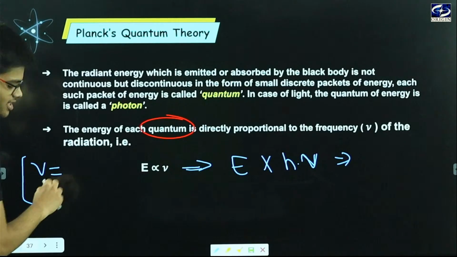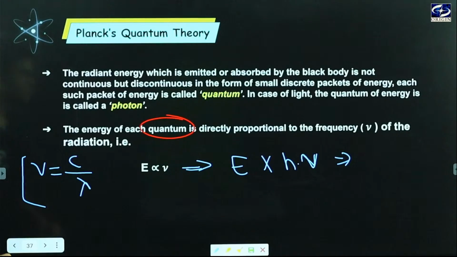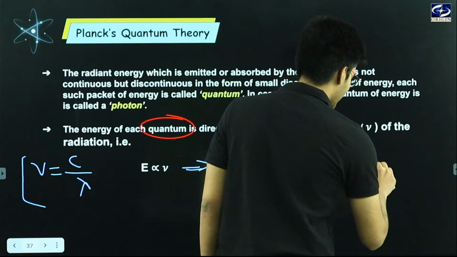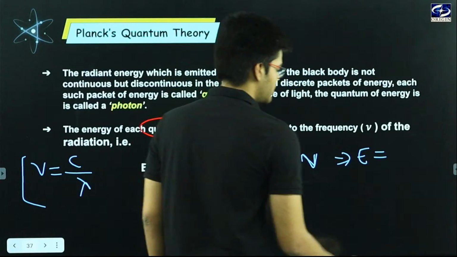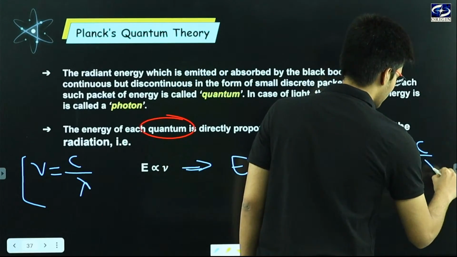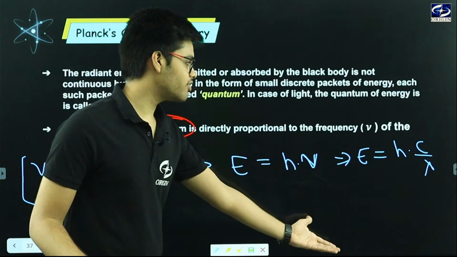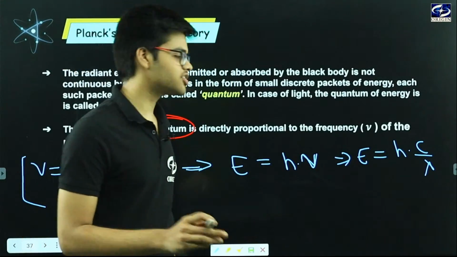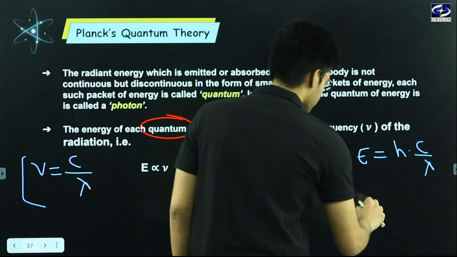frequency is equal to c upon lambda. So can I write it like this? E is equal to h into c upon lambda. Yes, I can write it like this, and this is how we can calculate energy, where h is Planck's constant, okay?